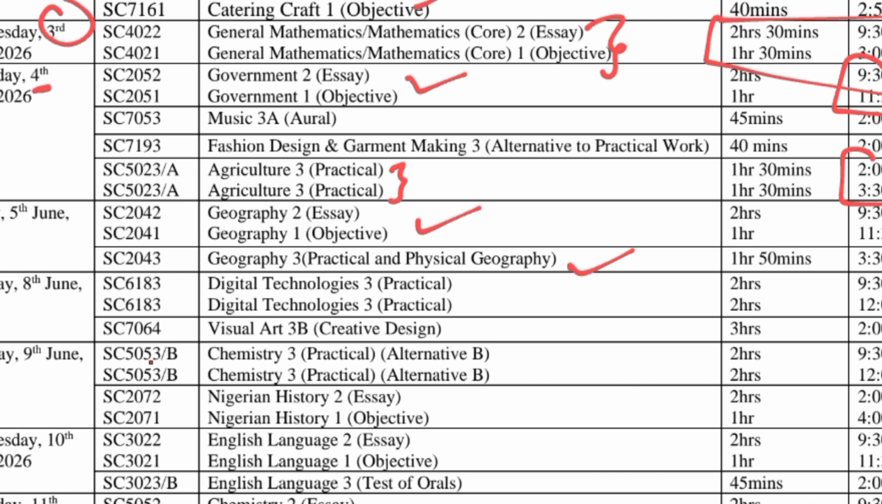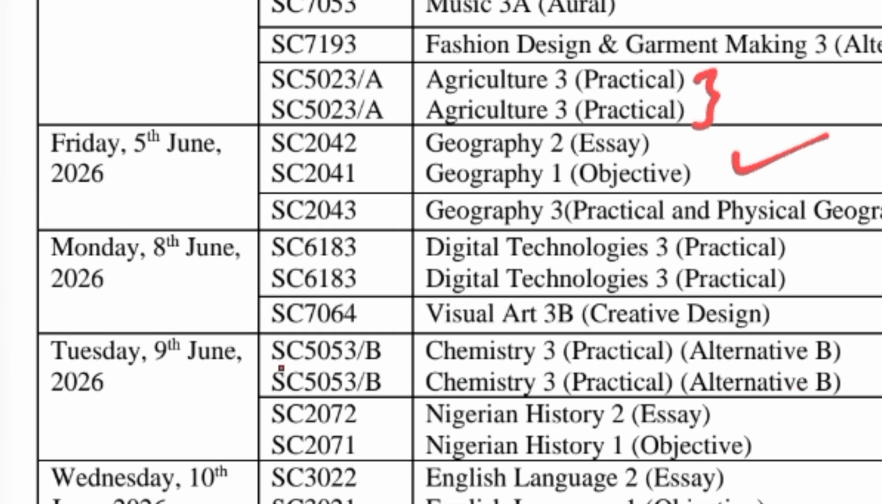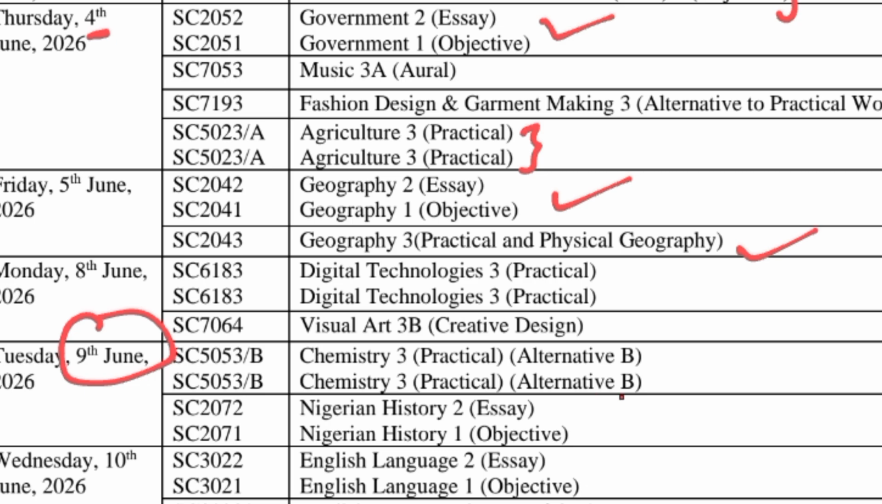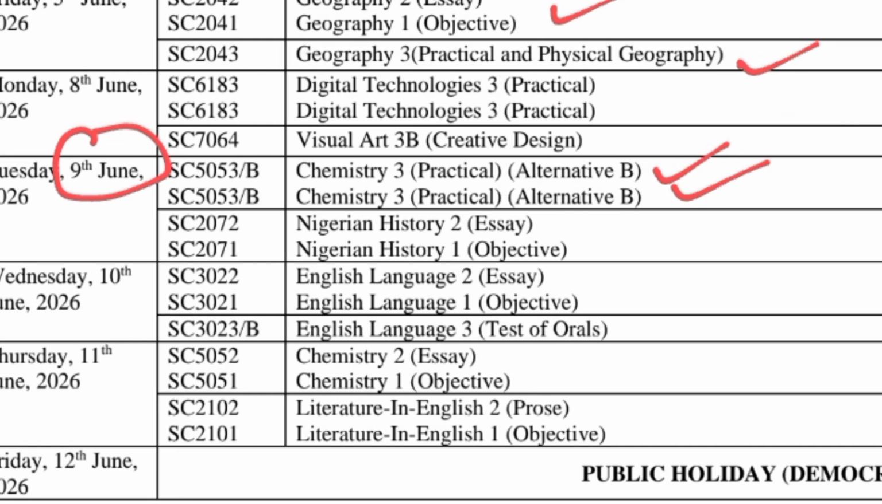Then the next one is you have chemistry practical on the 9th of June. Chemistry practical alternative B. Those who are not able to do the alternative A will do it on the 9th of June, depending on how many science students you have in your school.